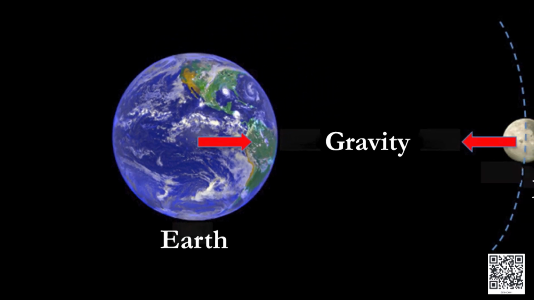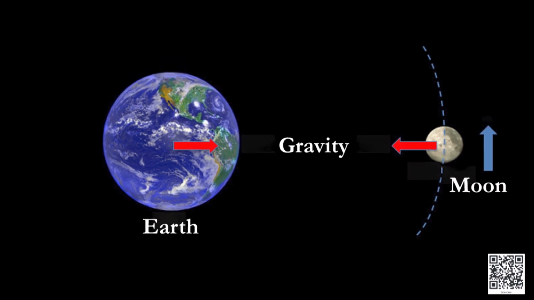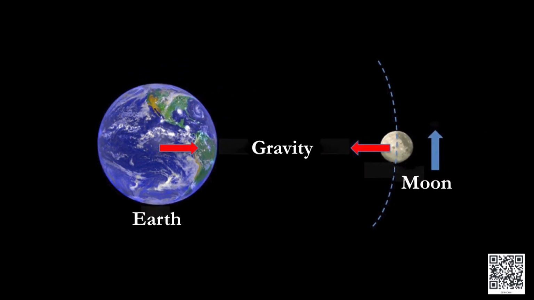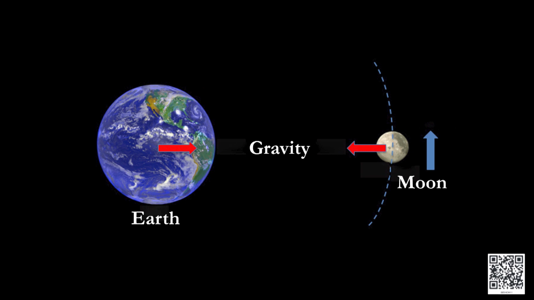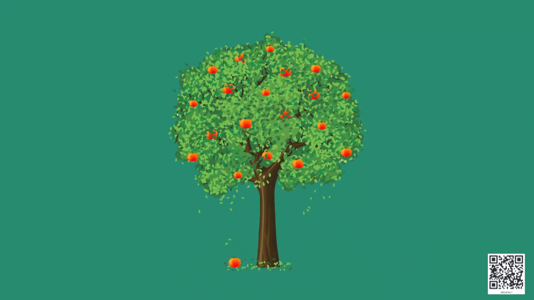This is caused by gravitational force. This force exists although the earth and the moon do not touch each other. Similarly, there is a force of attraction between the earth and any other object. A fruit falls down from a tree towards the earth due to the gravitational force exerted by the earth.